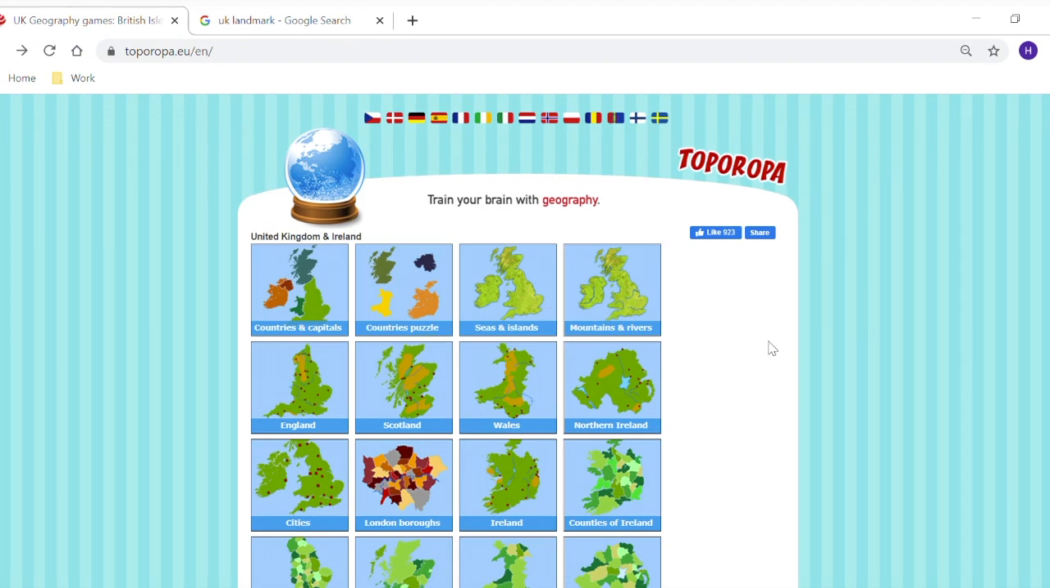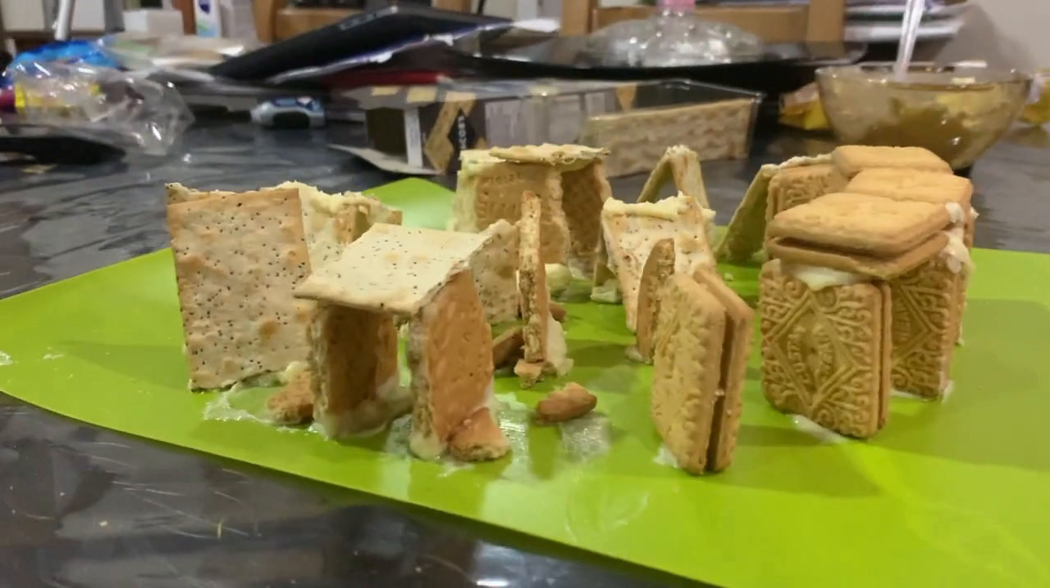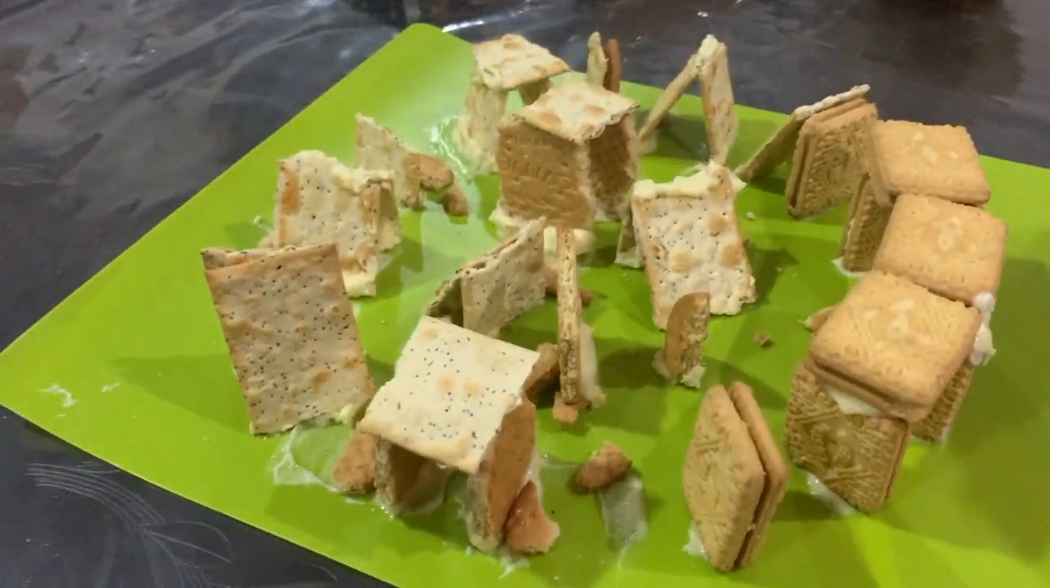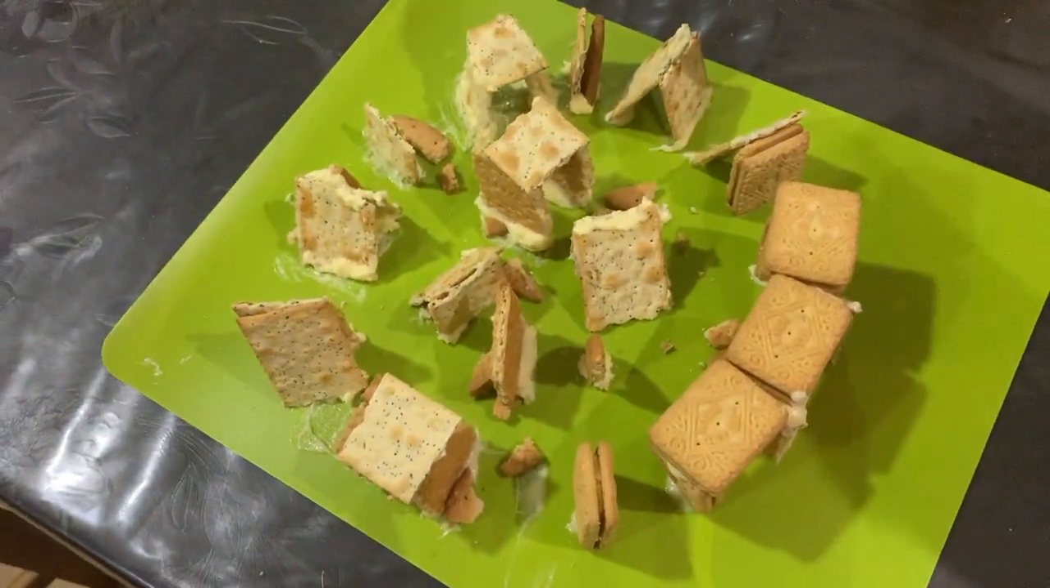And that is all I'm going to show you on this website, and now I'm going to show you some of the landmarks that I made. So this is our model of Stonehenge. As you can see, all we used were some biscuits and some crackers.